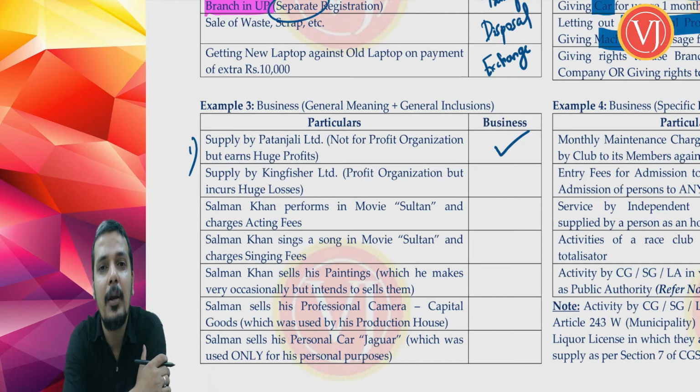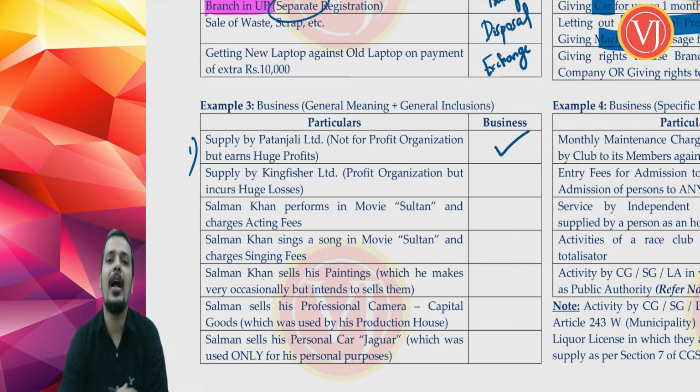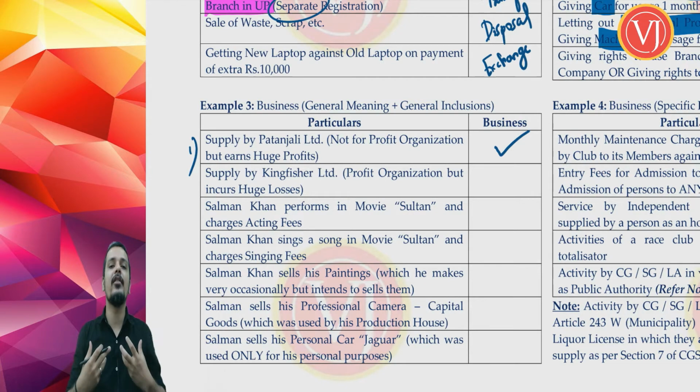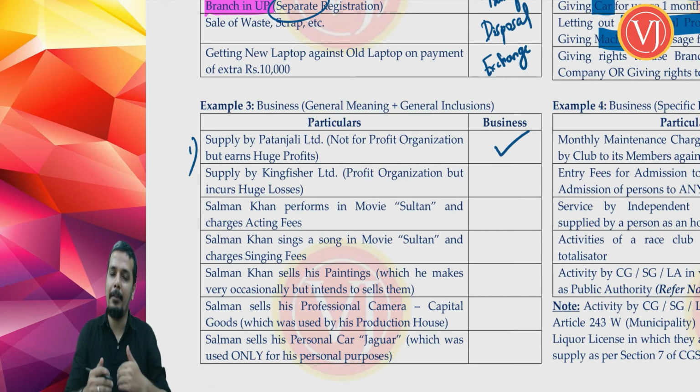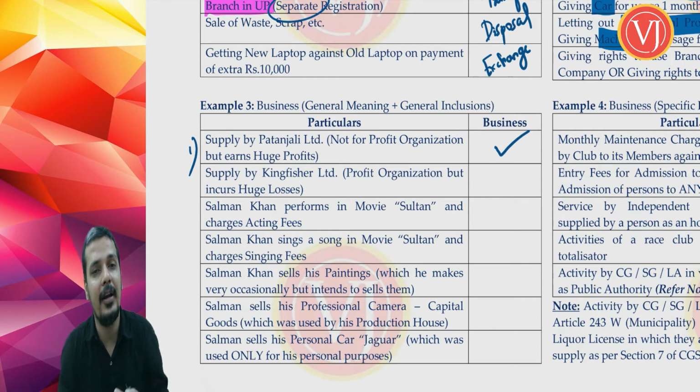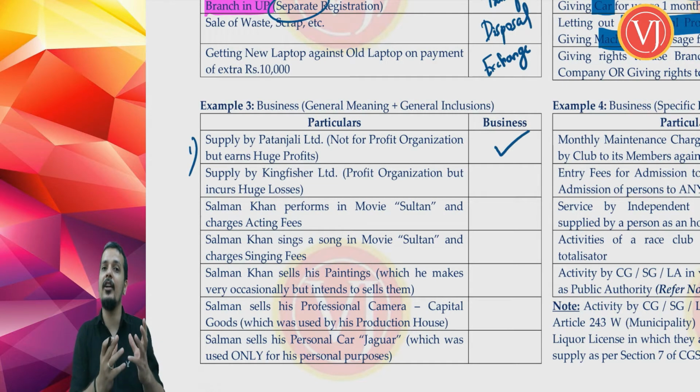Whether or not it is for a pecuniary benefit, it is called as business. So Baba Ramdev cannot tell that no, my intention is not to earn profit. That point he cannot tell. Whether or not you have pecuniary benefit, if you are supplying something, if you are doing something, whether it is trade, commerce, manufacture, profession, vocation, adventure, wager or any such similar activity, it is business, whether or not for a pecuniary benefit. Now you cannot bring your normal definition of business from your commerce subject and tell that no, business should be with an intention to earn profit.